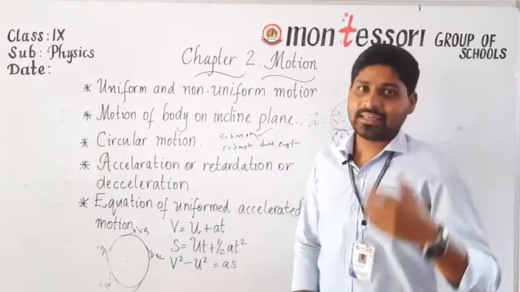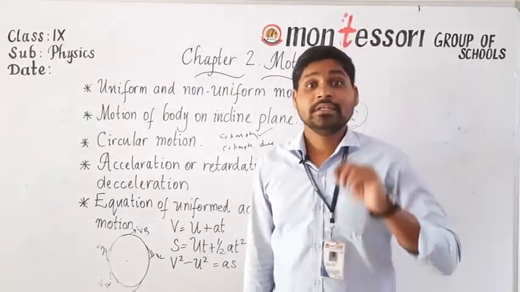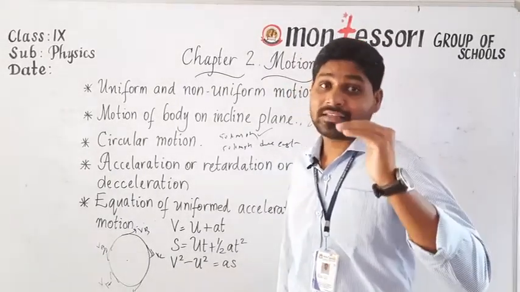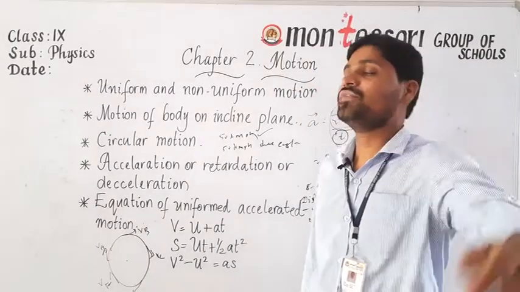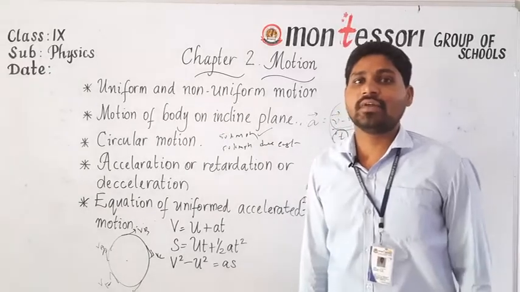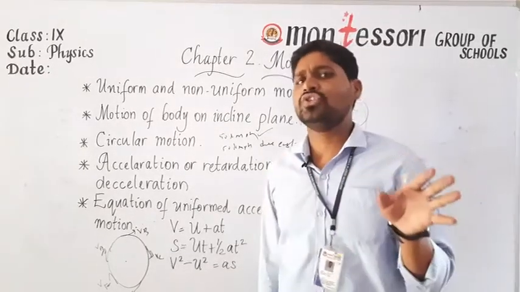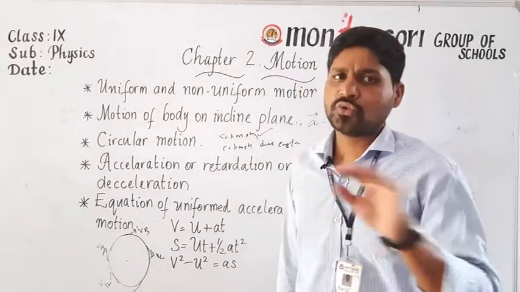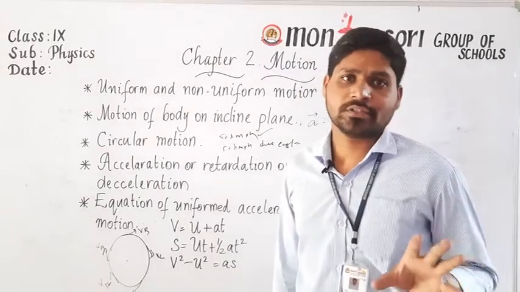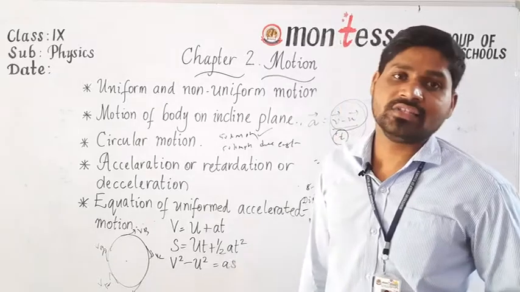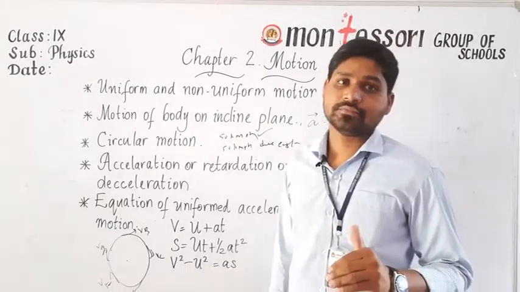What is the direction of acceleration here? The direction of acceleration always lies along the change in velocity. Remember, if there is no change in velocity, there is no acceleration. Whenever there is a change in velocity, there is an acceleration. Is it clear?